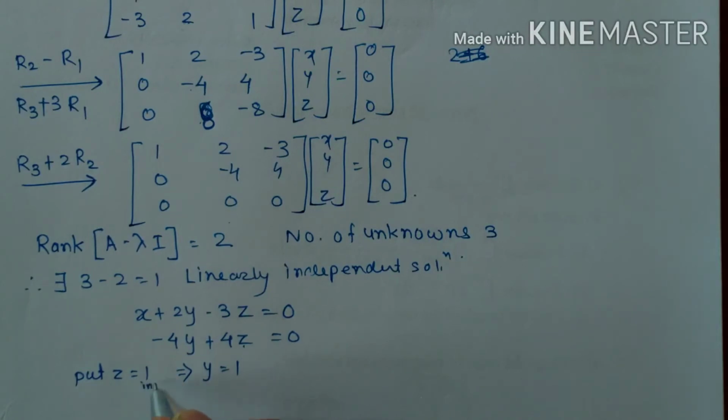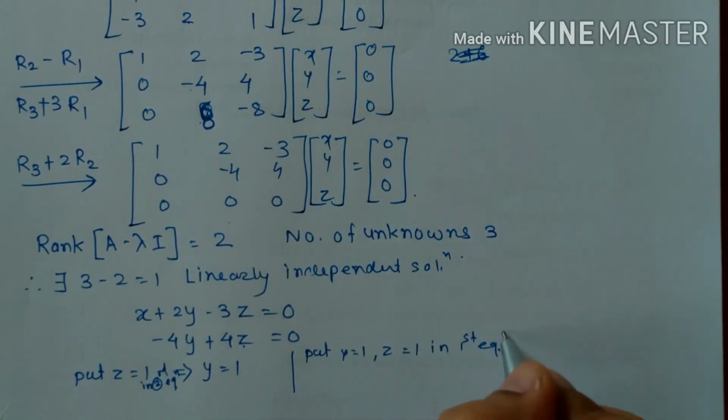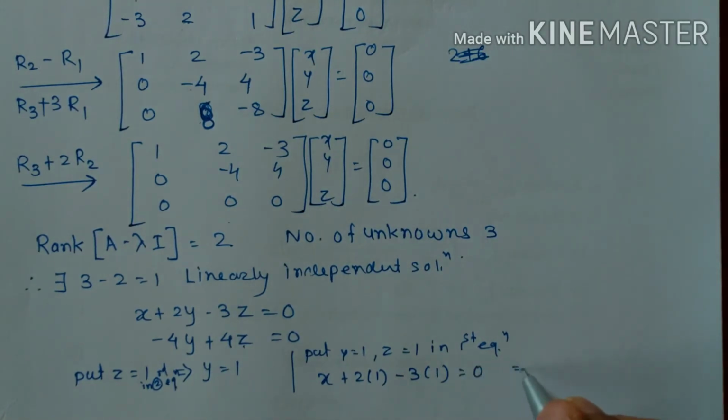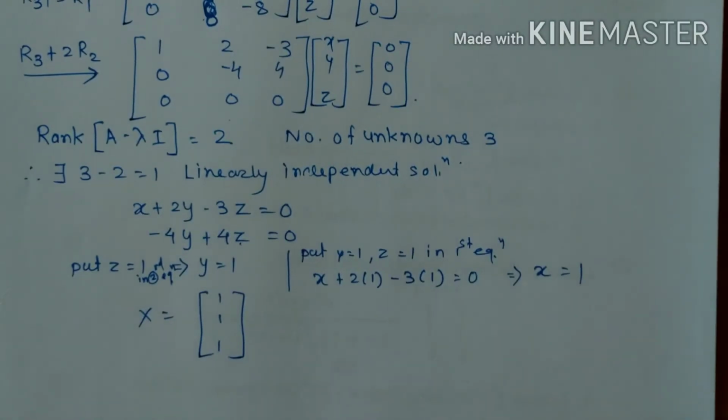Put z is equal to 1 in second equation. Now put y is equal to 1, z is equal to 1 in first equation. That means this one. So x plus 2 into 1 minus 3 into 1. So 2 minus 3, that gives a minus 1, and minus 1 shifted to the right hand side, which gives me x is equal to 1. Okay. So my eigenvector is 1, 1, 1. Are you clear with this?